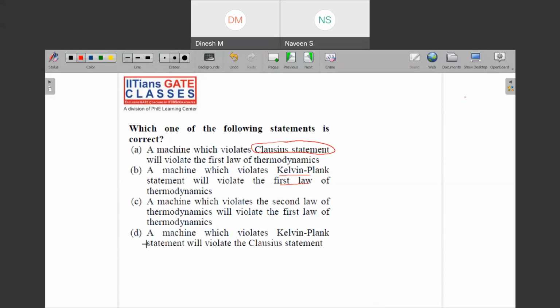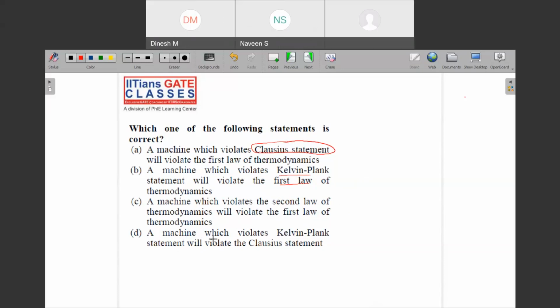The last option is that a machine which violates Kelvin Planck's statement will violate the Clausius statement. So this is the correct statement. See, the proof is very lengthy, but we should not be worried about that. But we should always keep in mind that if there is any machine which is violating Clausius statement or violating Kelvin Planck, then it will violate the other statement also. Means vice versa is also true.